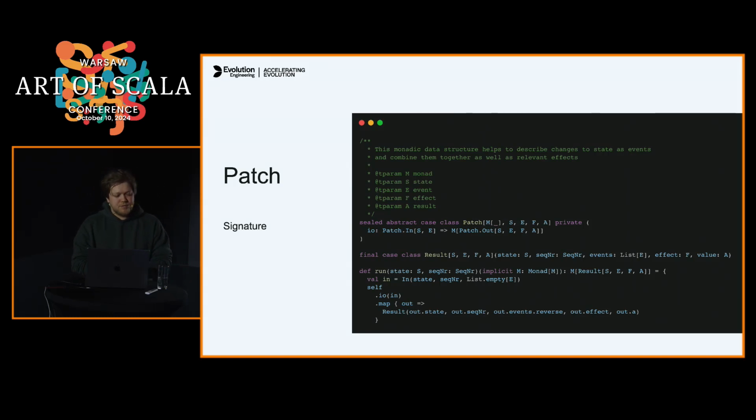Once you have your computation combined, you just need to call the run method, passing some state and the sequence number. And you will get as a result a new state, the final state after applying this patch. You will have a sequence number, a list of events which this patch has produced, and an effect that you have to run if you're sure that you persisted everything, and you will have some result in the end.